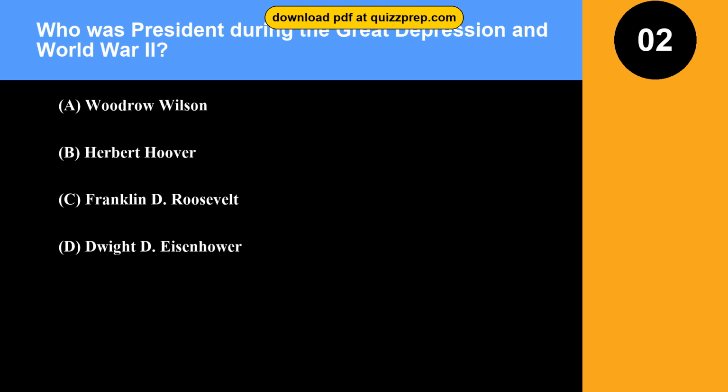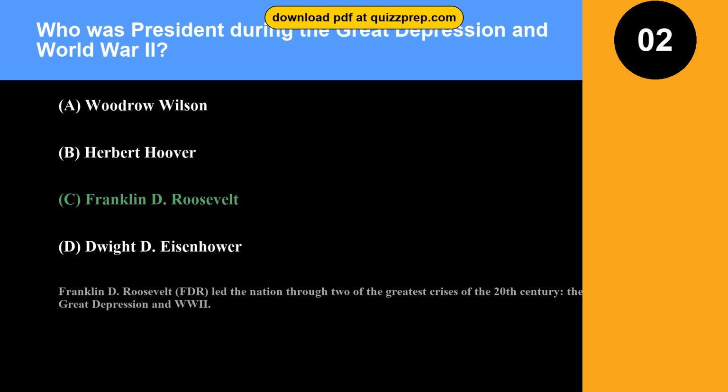Question 2. Who was president during the Great Depression and World War II? Option A. Woodrow Wilson. Option B. Herbert Hoover. Option C. Franklin D. Roosevelt. Option D. Dwight D. Eisenhower. The correct answer is option C, Franklin D. Roosevelt. Franklin D. Roosevelt, FDR, led the nation through two of the greatest crises of the 20th century, the Great Depression and World War II.